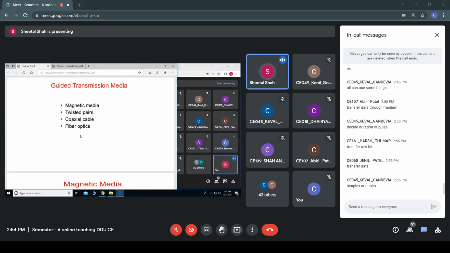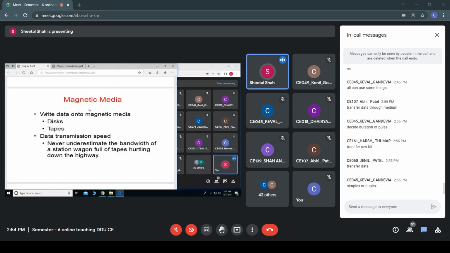Some examples of guided transmission media are magnetic media, twisted pair cables, coaxial cables, fiber optic cables, etc. We'll see each one of them. A simple one is magnetic media. Magnetic media means you physically carry data using a hard disk, a floppy disk, or a pen drive.